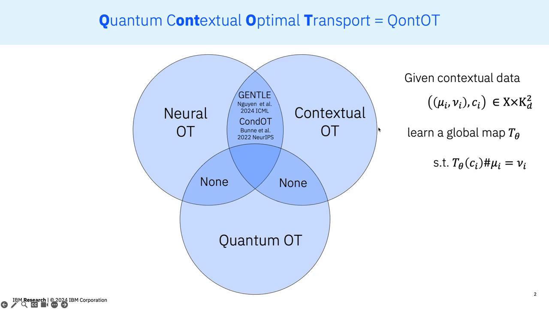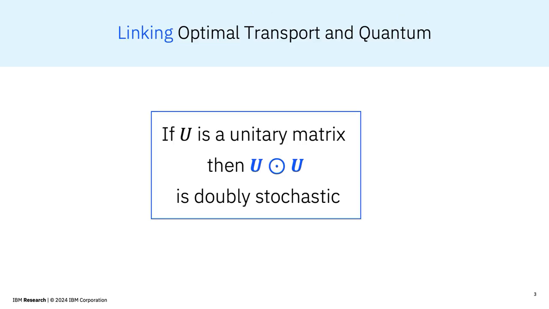So for example, we have two distributions, mu and nu, which do not arise in isolation, but they are linked to a context variable c_i, such that over an entire data set, we strive to learn a global map t_theta, such that t_theta of c_i push forwarded mu equals nu. Contextual OT is a conditional distribution learning problem, which has been studied with neural OT methods like QontOT and concurrent work at ICML this year. Here we propose an entirely new parametric quantum circuit called QontOT to tackle this task.